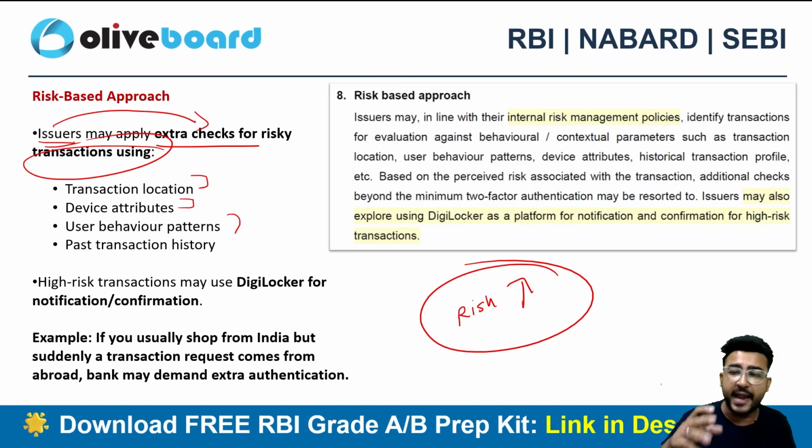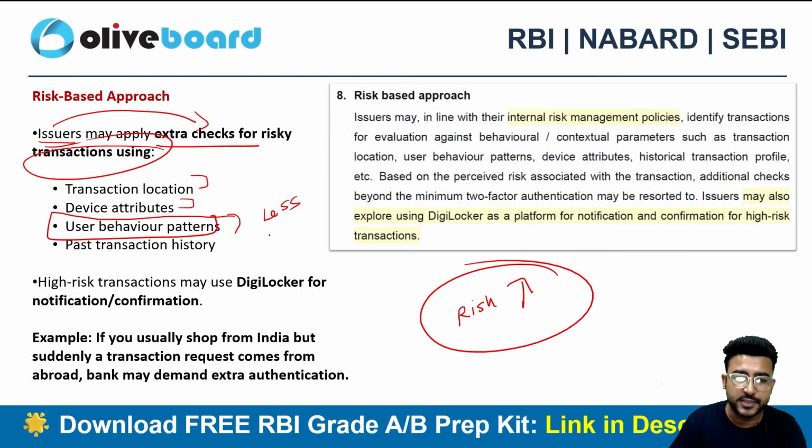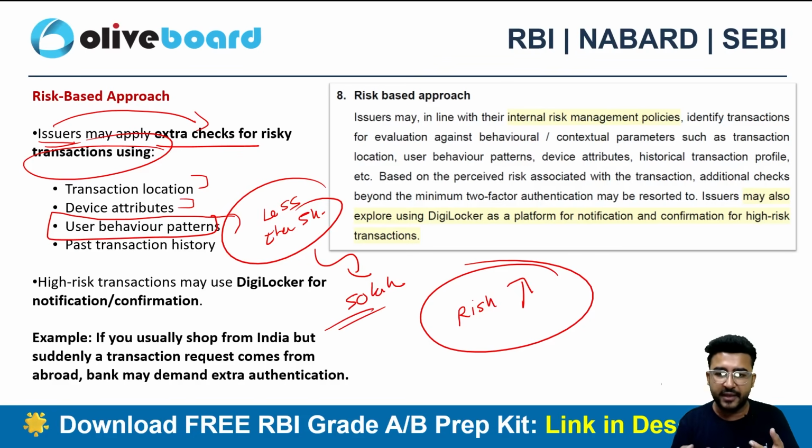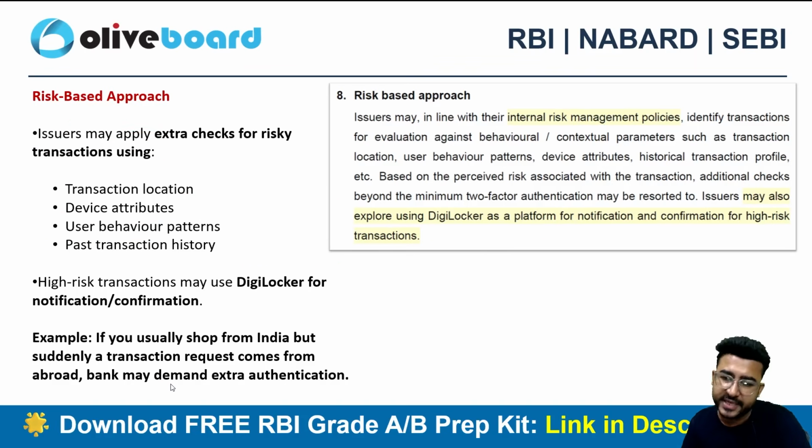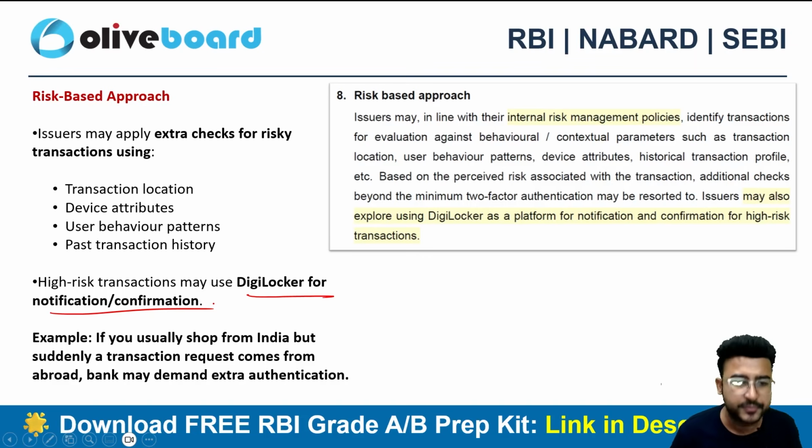The issuer may apply additional restrictions. Why? Because my behavior pattern is changing. I always do transactions of less than 5,000, say for example. Now I am doing a transaction of 50 lakhs. So can I say that there is a change in my behavior now, in my transaction pattern? So this is a high risk transaction. The issuer can apply several additional checks for this particular transaction. A high risk transaction may also use DigiLocker for the notification or for the confirmation, right?